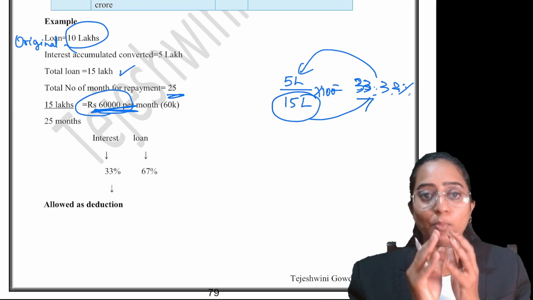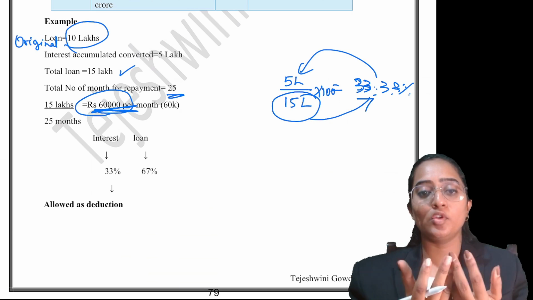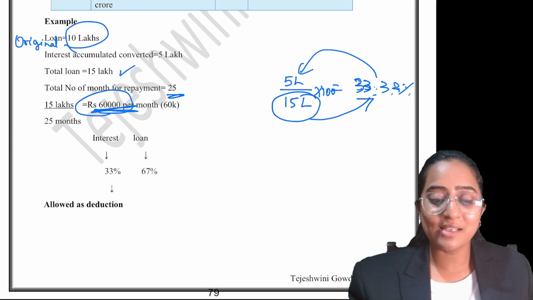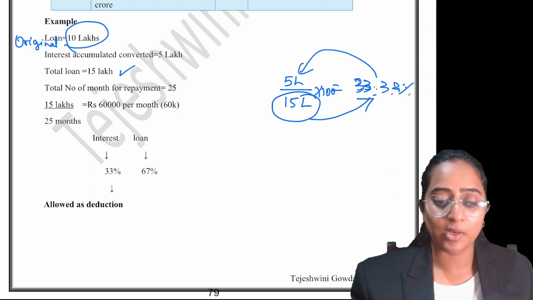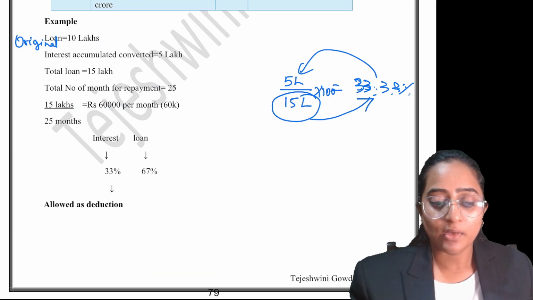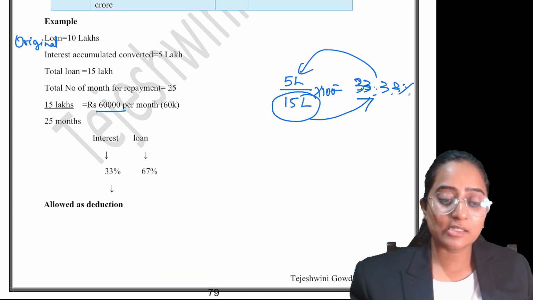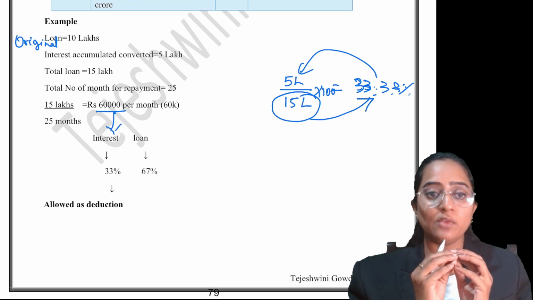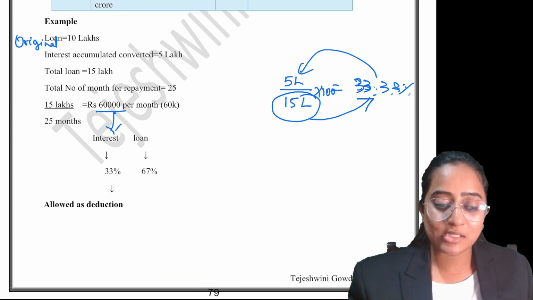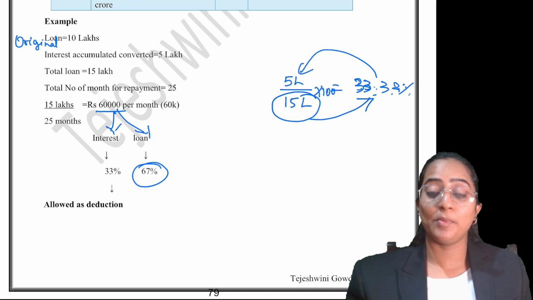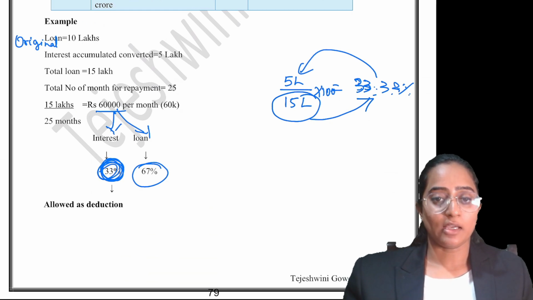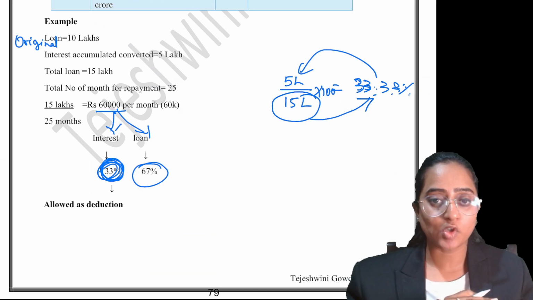Now, 33.33% of your 15 lakh is going to be your interest accrued amount. If you're paying 60,000 rupees per month, can I say that 33% of the 60,000 will be your interest, and 67% of your 60,000 will be your loan principal repayment, wherein this 33% is going to be allowed as what? 33% is going to be allowed as deduction. 33% is the interest component only.